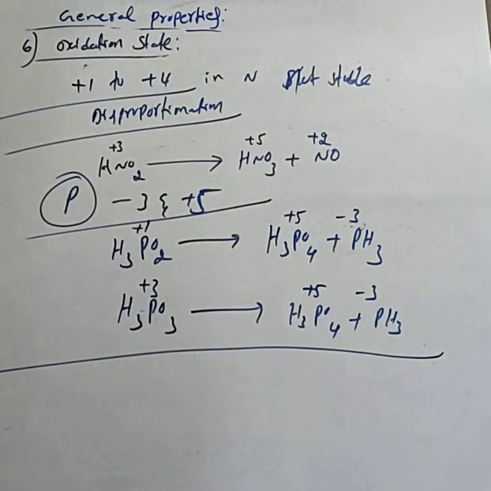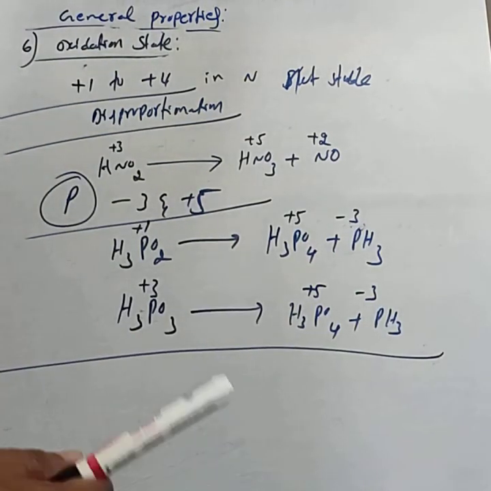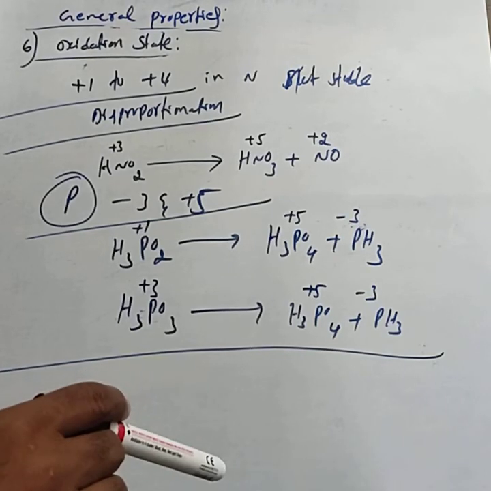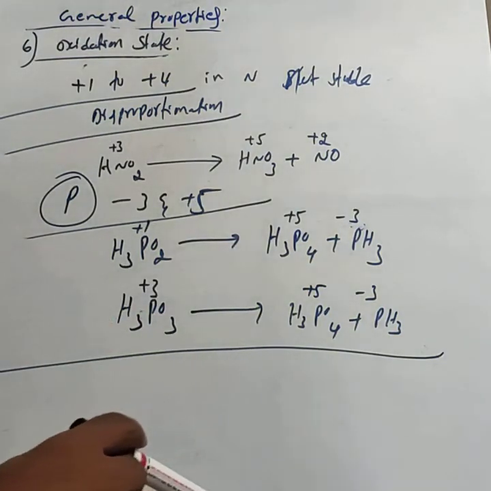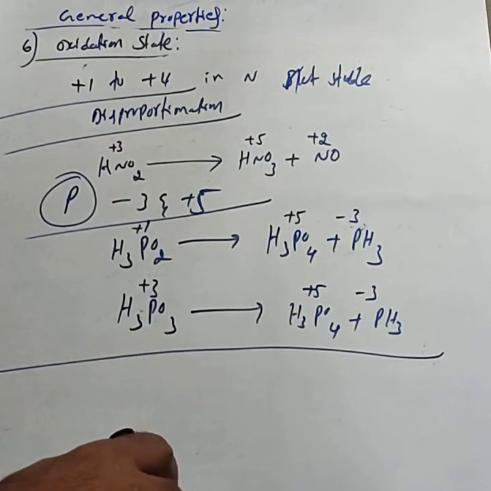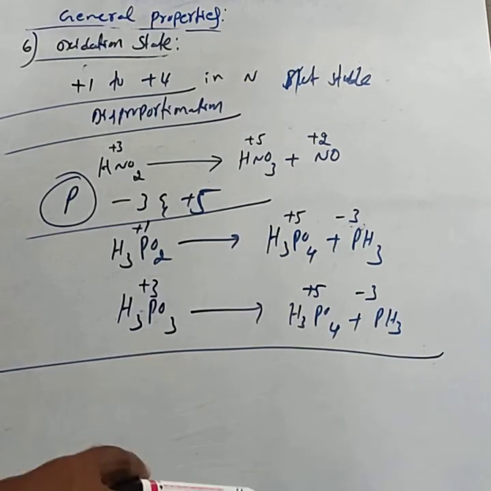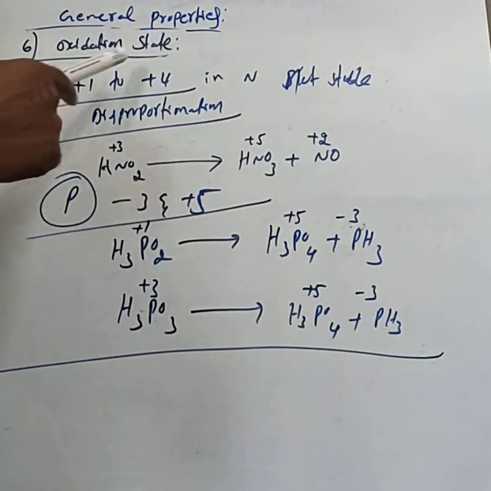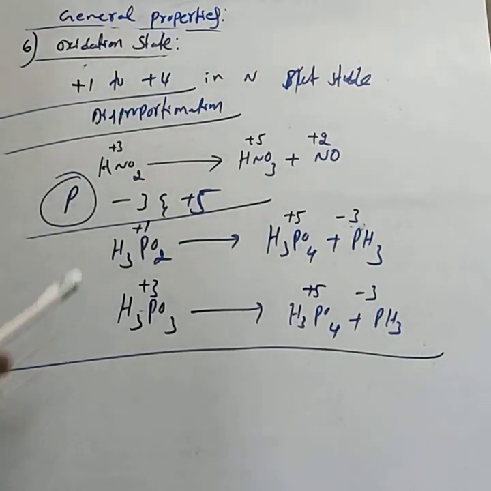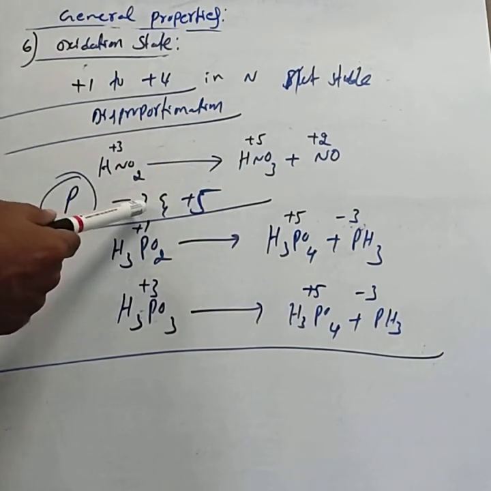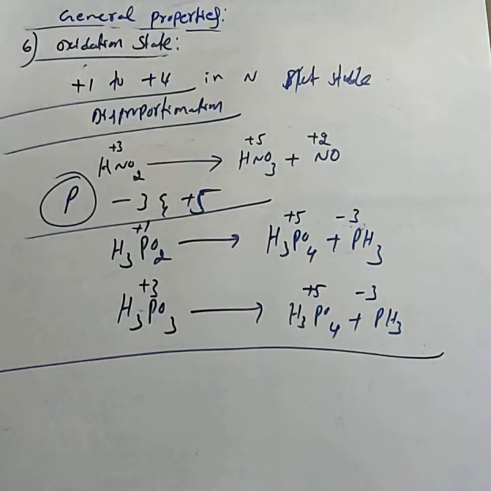This is about the oxidation states. Common oxidation states are -3, +3 and +5. The stability of +5 decreases and +3 increases due to the inert pair effect. The tendency to exhibit -3 decreases because of the increase in metallic character. In nitrogen, +1 to +4 are unstable and undergo disproportionation. Similarly, phosphorus always disproportionates into -3 and +5. In the next class, we will study the anomalous properties of nitrogen.